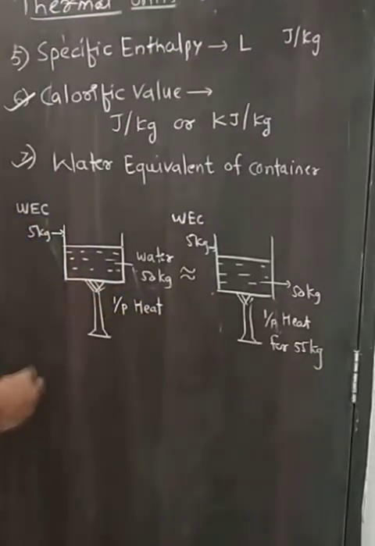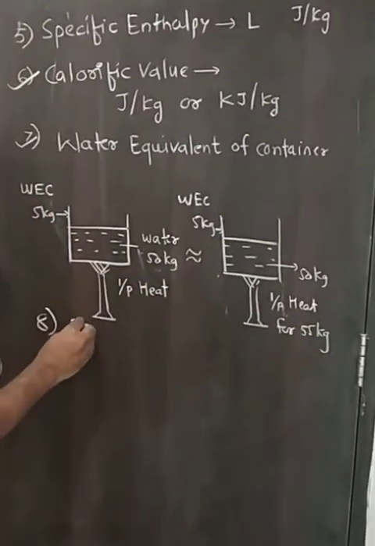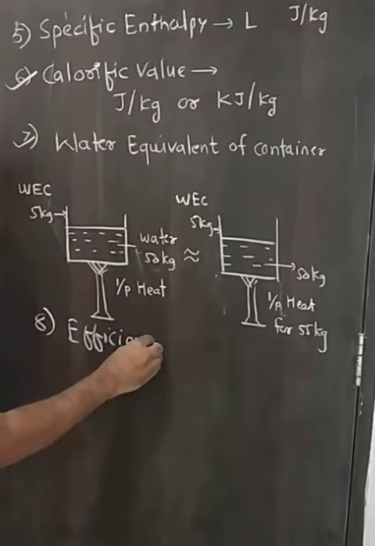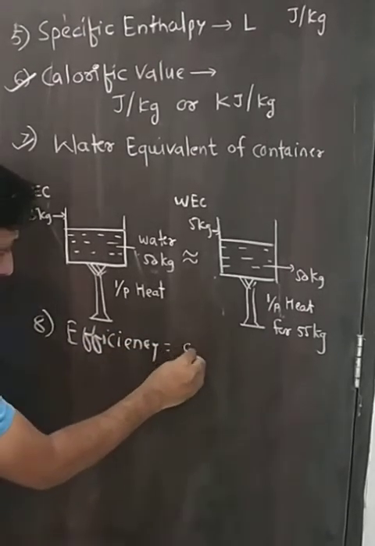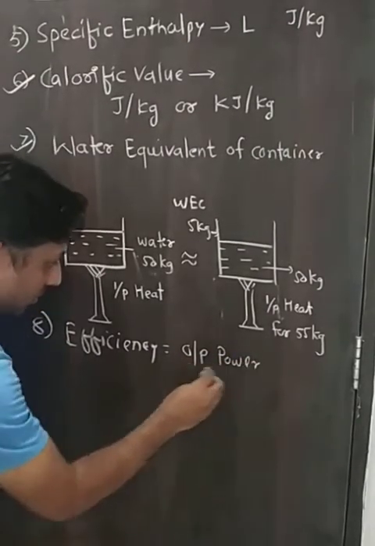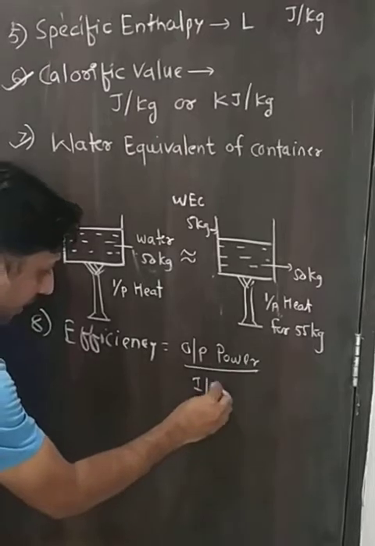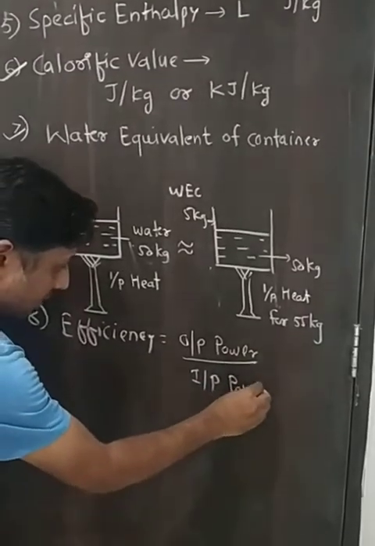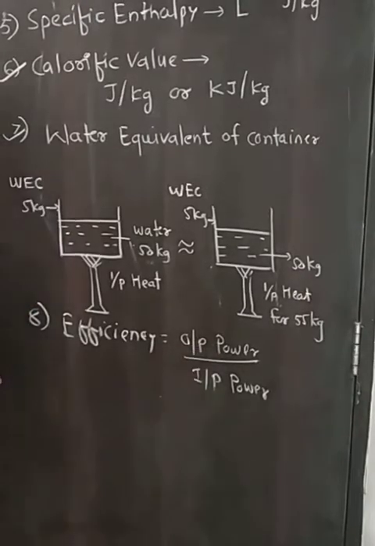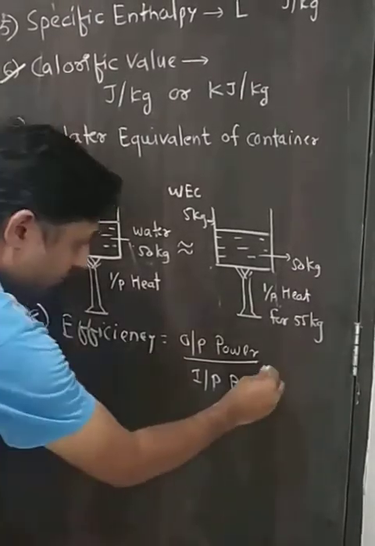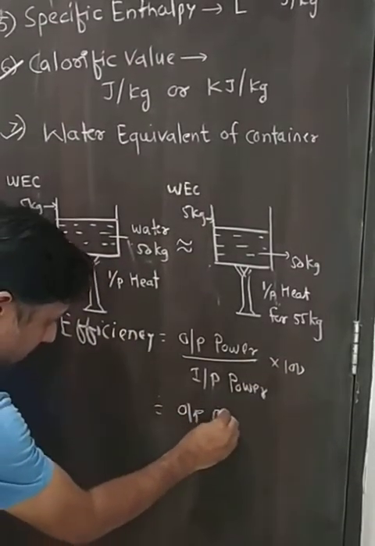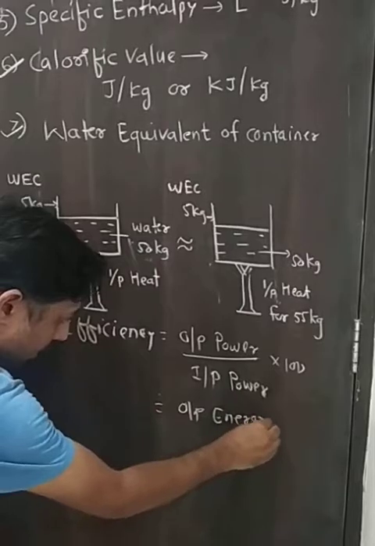And last definition is efficiency. Efficiency is nothing but the ratio of output power to the input power, or output energy to the input energy, and it is measured in percentage because this ratio is always less than 1 because of losses. Output energy divided by input energy.